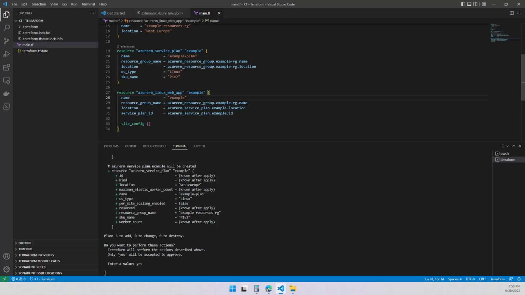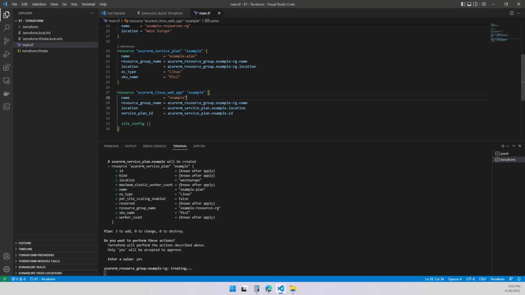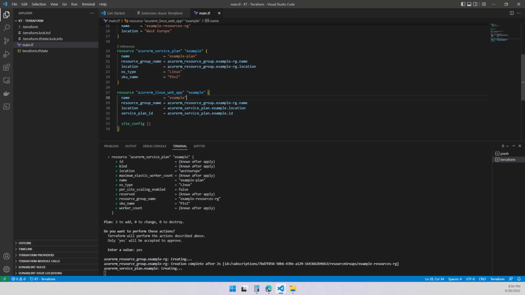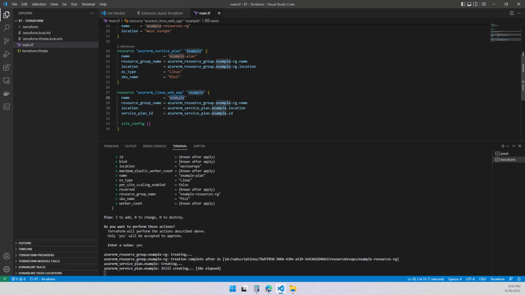When it creates the plan, everything is green, everything is good to go. But when it asks Azure to give it the resource, a globally unique web app with the example name, this one is already taken by somebody, so it's going to fail.